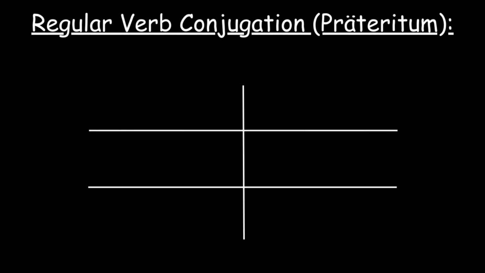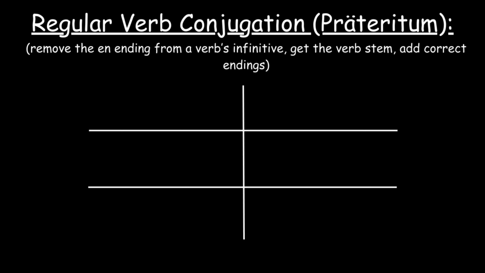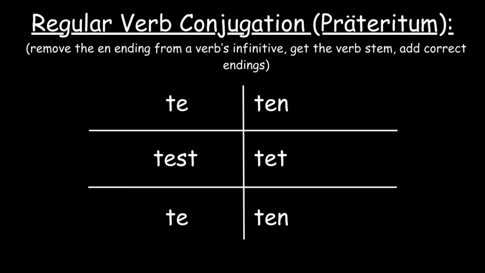When it comes to conjugating regular verbs in the Präteritum, we can form the preterite of regular verbs using the following pattern. We remove the n ending from the infinitive form of a verb, and then we get the verb stem. After doing so, we add the correct past tense endings. For ich, add te. For du, add test. For sie, es, add te. For wir, add ten. For ihr, add tet. And for sie, add ten.